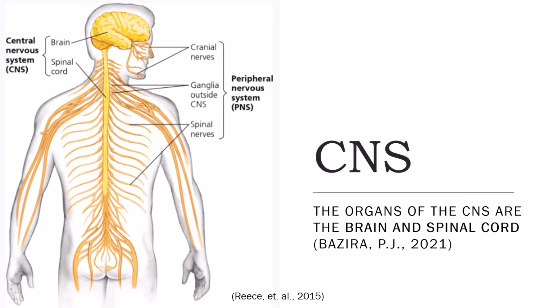The organs of the CNS, central nervous system, are the brain and the spinal cord. The yellow shown on the diagram here shows the central nervous system. The two main tissues of the central nervous system are grey and white matter. The white matter is mostly comprised of myelinated neurons, whilst the grey matter is mostly comprised of unmyelinated neurons. Although it is traditionally thought that only the white matter is affected by multiple sclerosis, research now shows this may not always be the case.